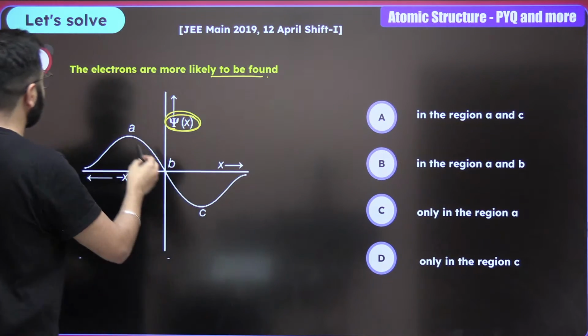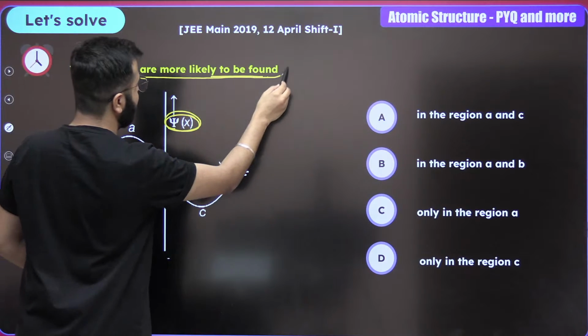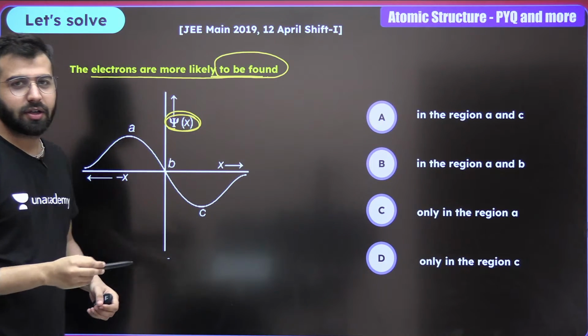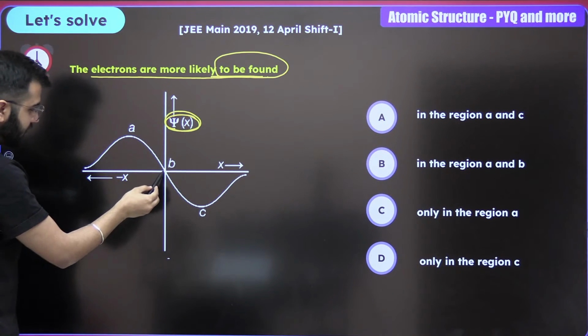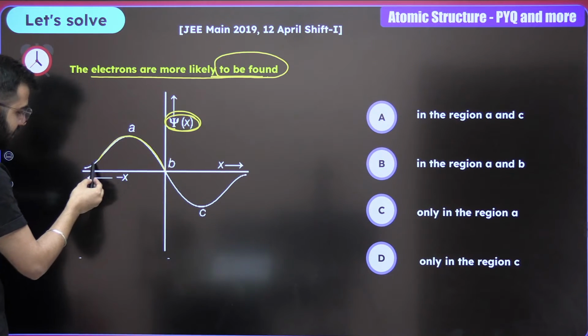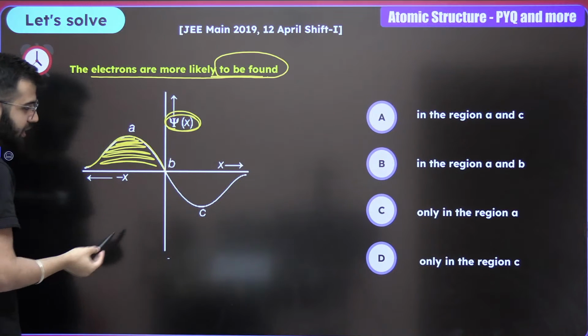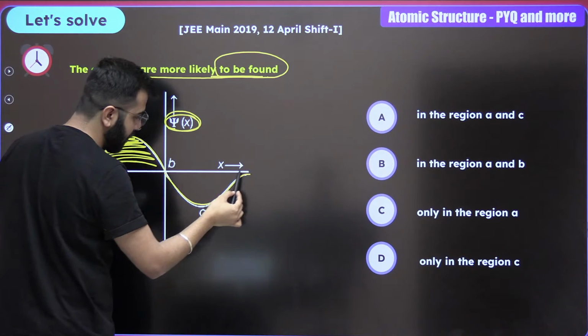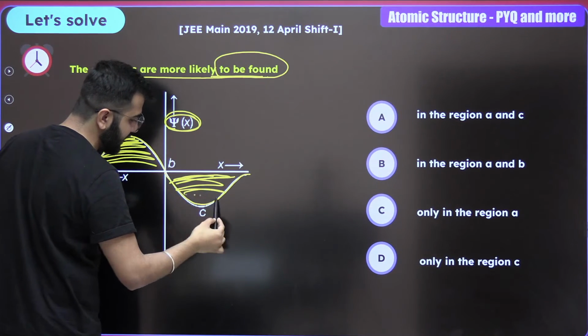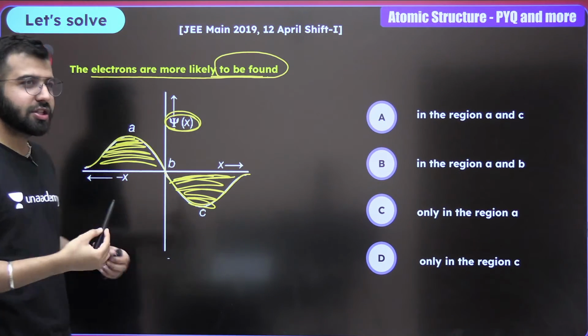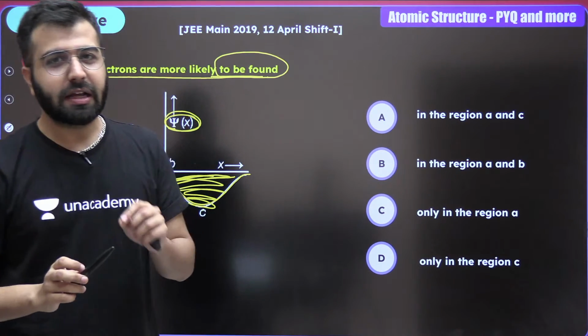So we are talking about where the electrons are more likely to be found. Do you see this region? Is this 0? No. Is this shaded region 0? No, right? What about this one? No. So at region A and at region C, we will find the electron.